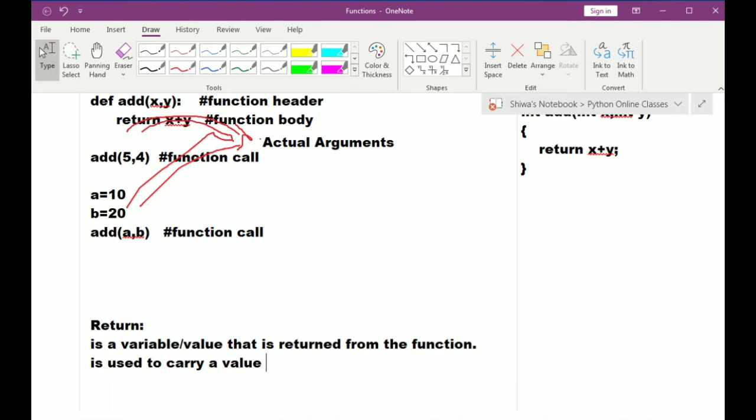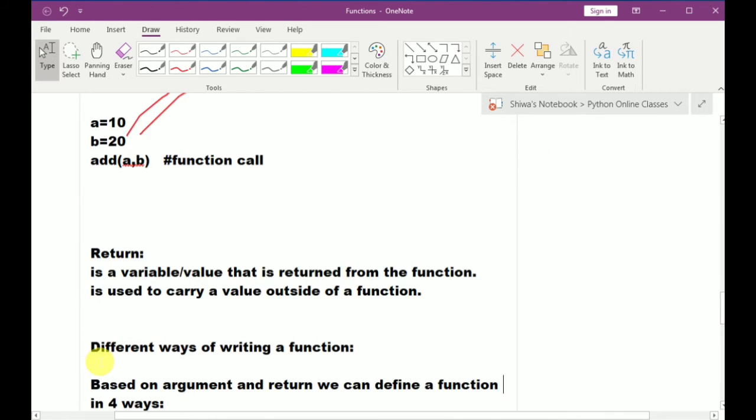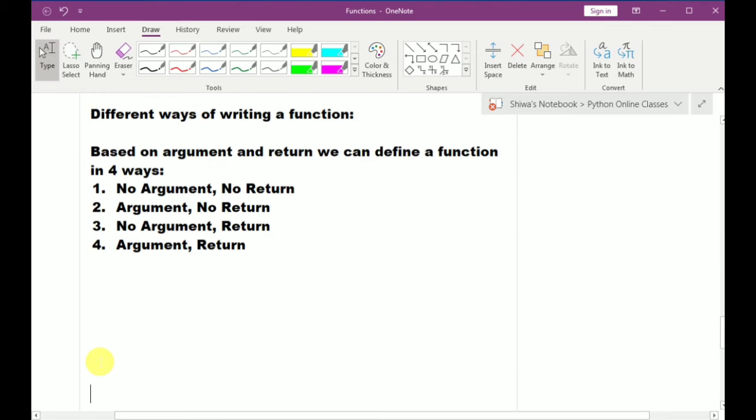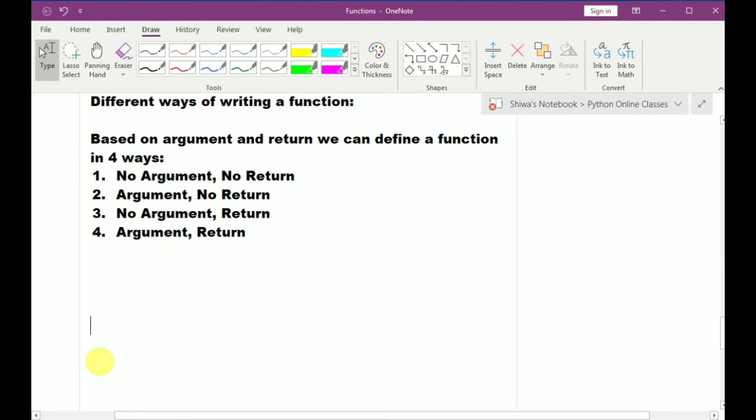So if we want to send the value outside of the function, we can use this return statement. That is the purpose of return. Simply you can say that argument is used for input, return is used to send the output. So based on argument and return we can write the function in how many ways? 4 ways. These are the 4 ways.